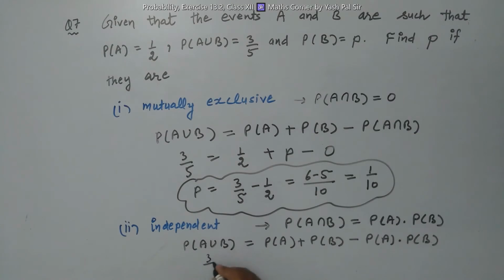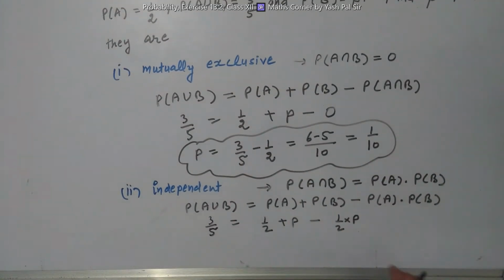So applying the values, probability of A union B, which is 3 upon 5, is equal to probability of A, given as 1 upon 2, plus B, that is P, minus 1 upon 2 into P. So this way we are going to calculate this. Finally we shall have 3 upon 5 minus 1 upon 2 is equal to P minus P upon 2.